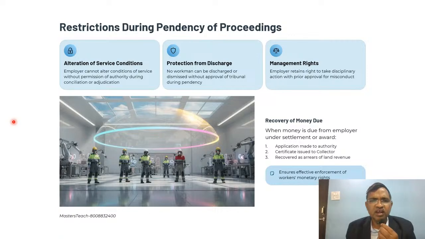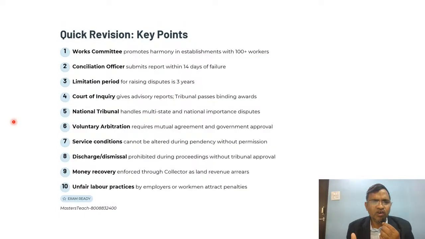And what we learned today, quick revision, key points: it promotes harmony in establishments with 100 plus workers. Then the conciliation officer submits the report within 14 days of failure. Then limitation for raising disputes is 3 years. Court of inquiry gives an advisory report, tribunal passes a binding award. National tribunal handles multi-state and national important disputes.